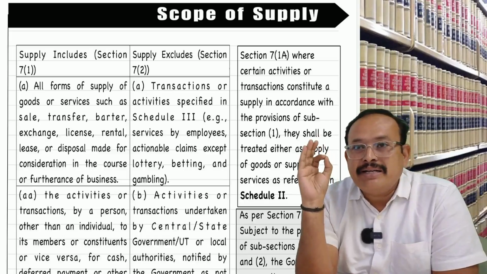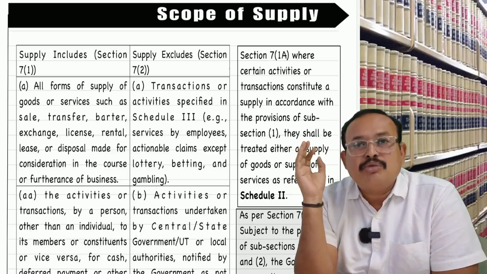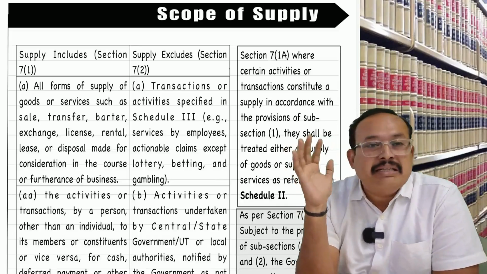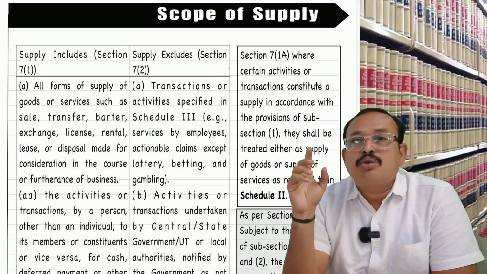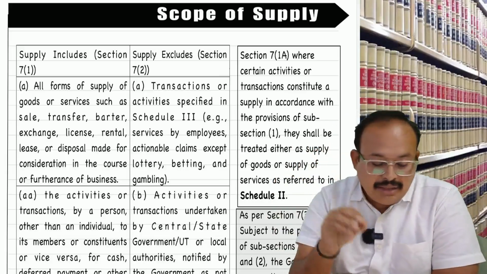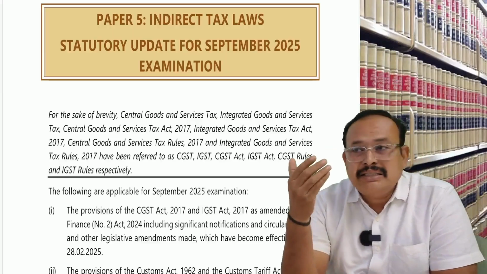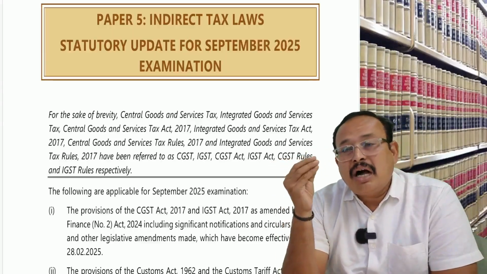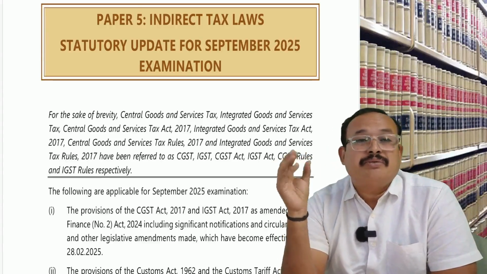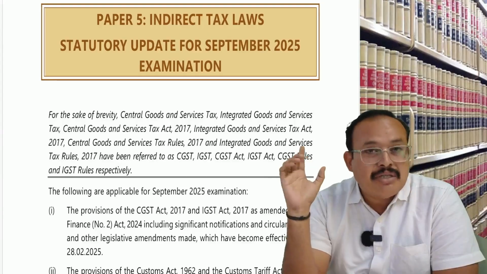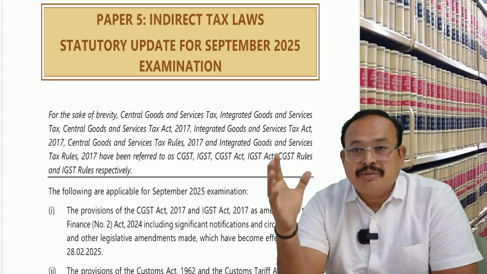Exam oriented classes. Try to complete the entire syllabus to the extent possible, paying attention not only to the subject content but also to amendments. Recently, the institute has uploaded on the CA website the supplementary amendments applicable for our September 25 exam of CA Final. These amendments, wherever applicable in the respective chapters, I will also cover.